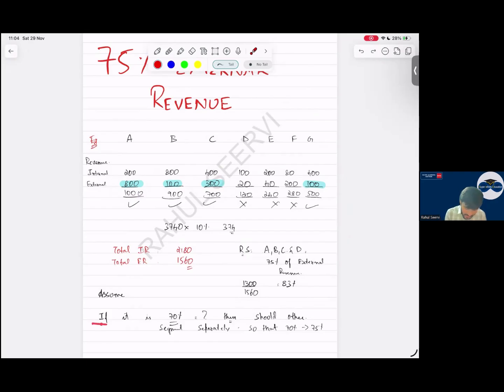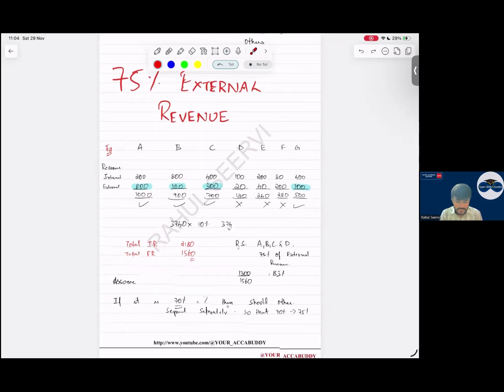But if it was less than 75, if it was 70 percentage, then what will we do? Then I will report F also. I will report one more segment separately, F. So still if it is not being met, then I will report E. Still it's not enough, then D. Until and unless it is showing 75%, I will disclose it.